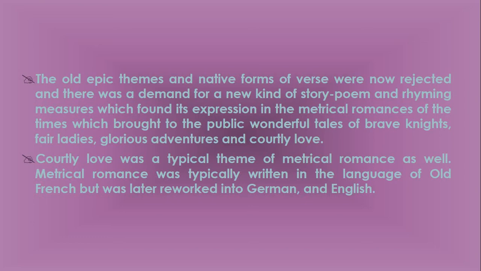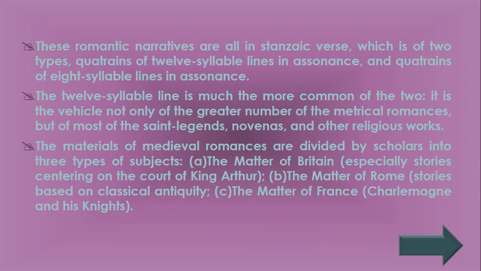Metrical romance was typically written in the language of Old French but was later reworked into German and English. These romantic narratives are all in Saintaic verses, which are of 2 types: quatrains of 12 syllable lines in assonance and quatrains of 8 syllable lines in assonance. The 12 syllable line is much the more common of the 2.